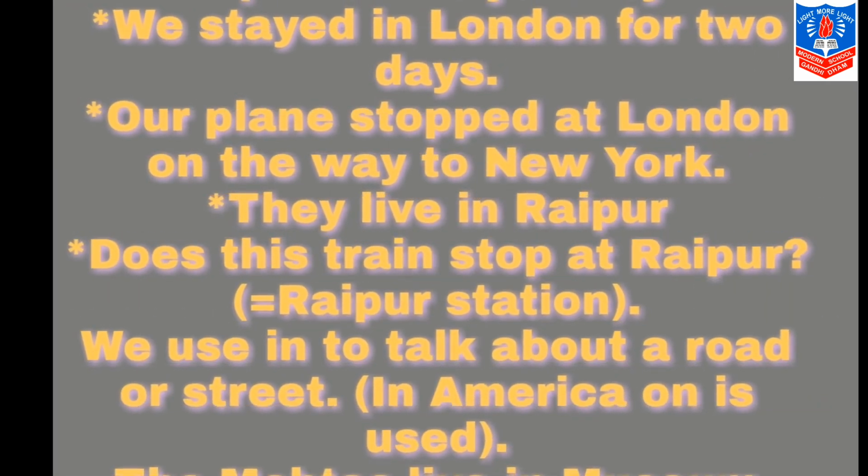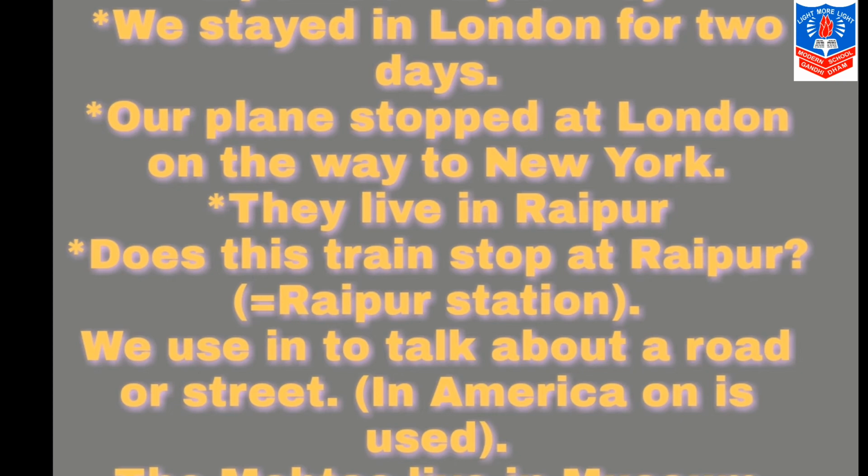Now let us try to understand these examples. My first example is, we stayed in London for 2 days. Now why are we using the preposition in? Because when we are thinking of them as places having length and breadth, at that time we will use in. My second example, our plane stopped at London on the way to New York.